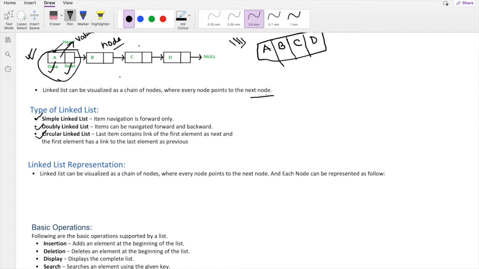So this one is an example of a simple linked list where the traversal is forward only. For example, it starts with this head, and the head is pointing to the first element. Then the first element is pointing to the second, and that is pointing to the third, and so forth.